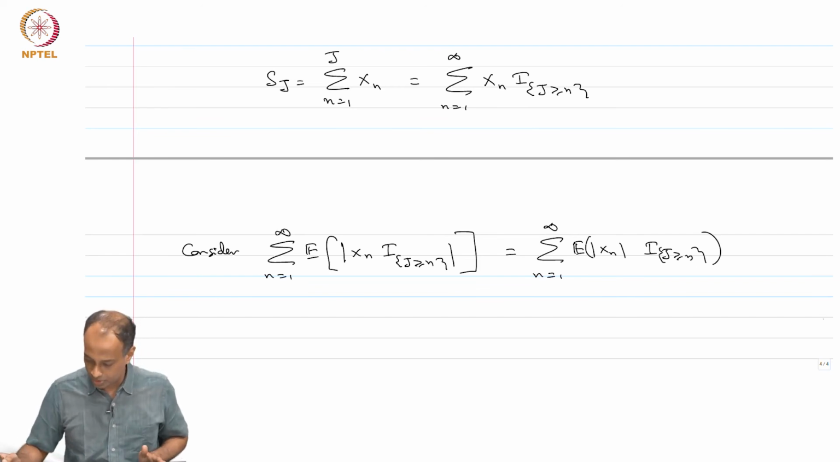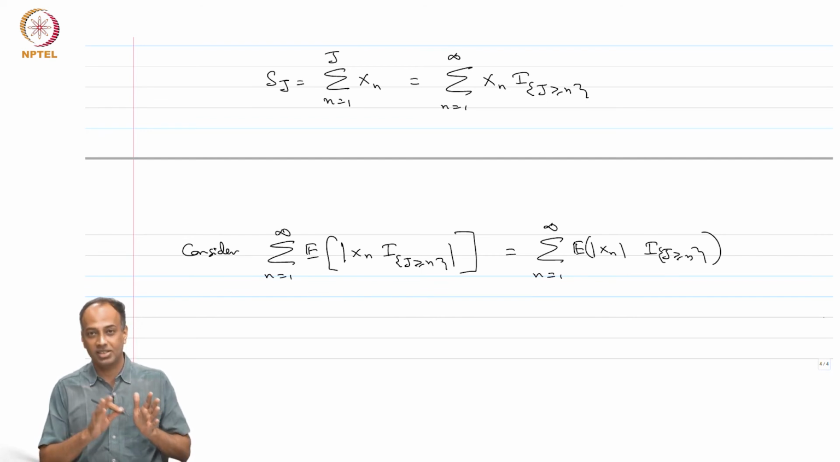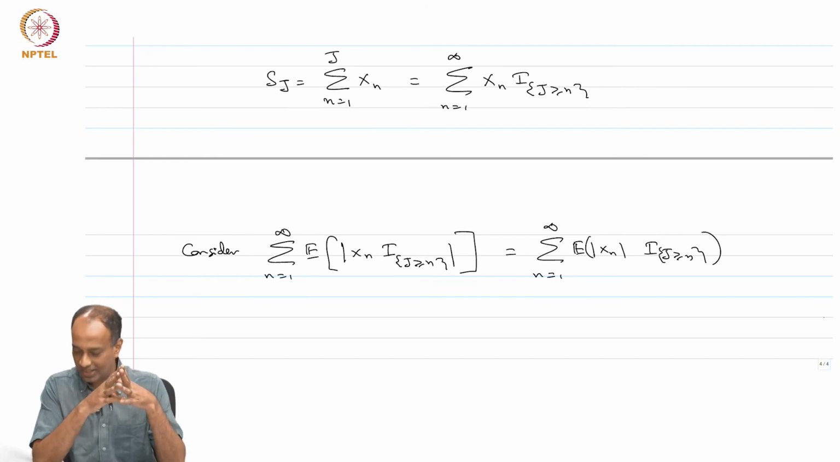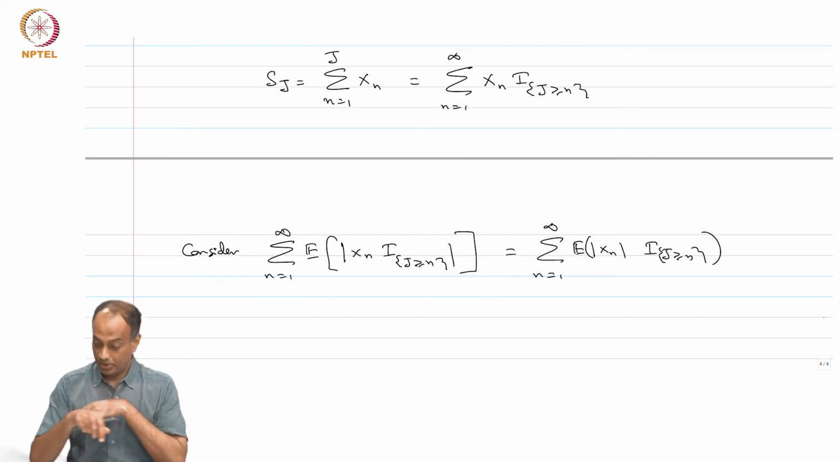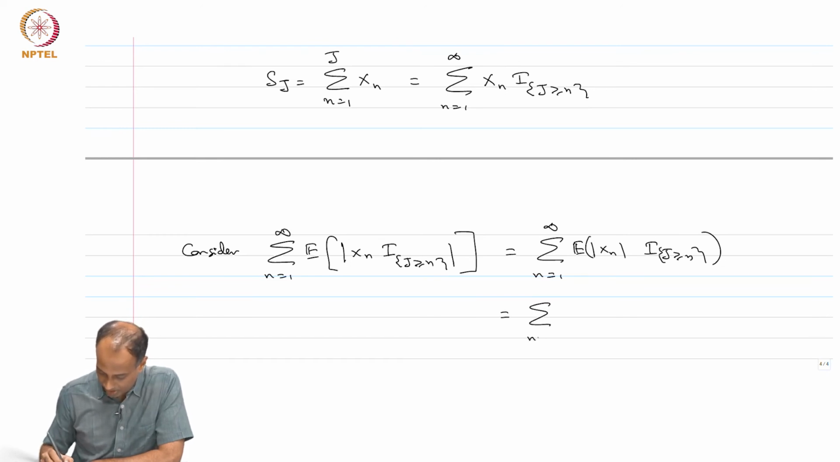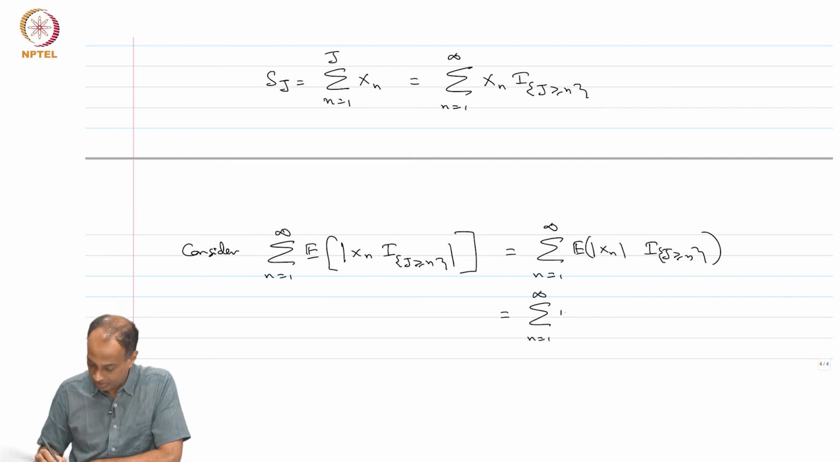By the stopping rule property, I already know that absolute x n is independent of indicator j greater than or equal to n. In fact, we proved earlier that x n is independent of j greater than or equal to n. By the same argument you can prove that absolute x n is independent of indicator j greater than or equal to n. So, this is equal to the sum over n equals 1 to infinity of the expectation of absolute x n times the expectation of the indicator, which is just the probability that j is greater than or equal to n.